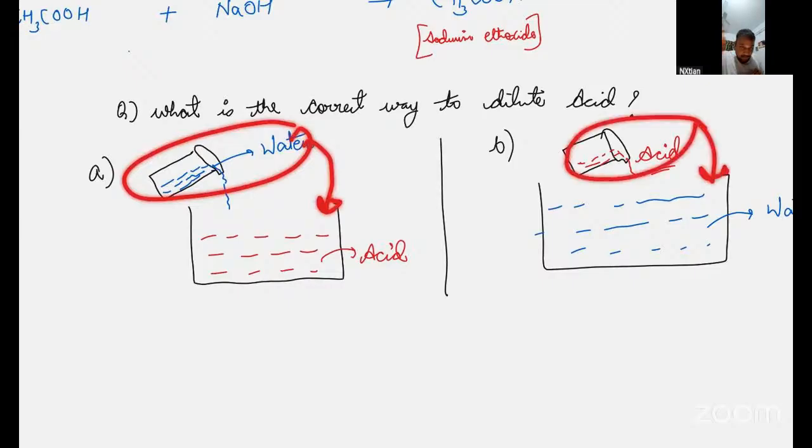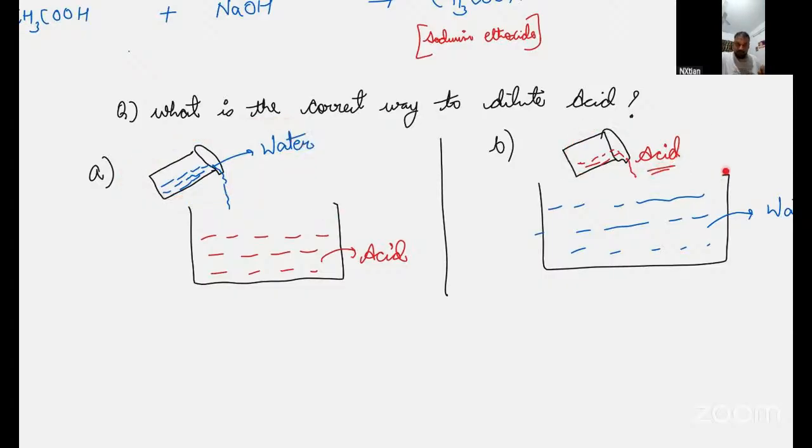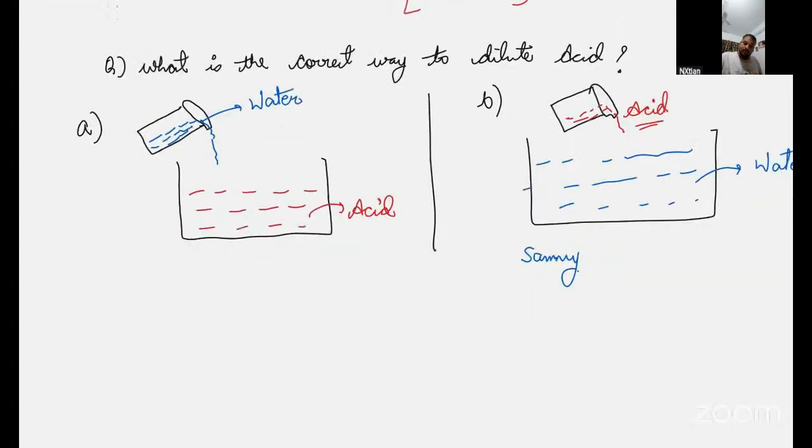We'll ask everyone. Semi says adding acid to water, option B. Amar says acid to water, option B. Godwin is saying option A. Say yes or no? No, now you can't change.